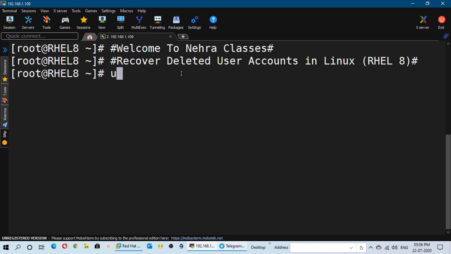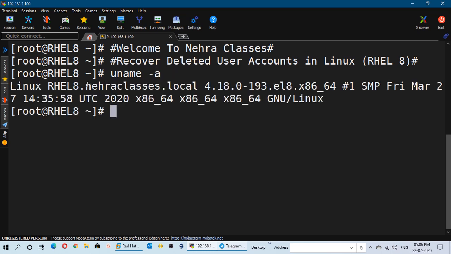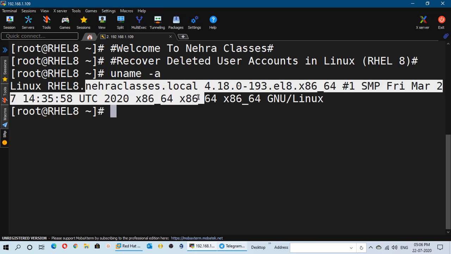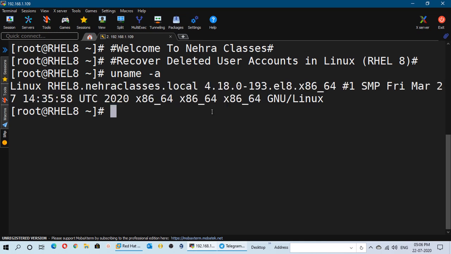In today's video, I am going to show this tutorial on a RHEL 8 machine, where I will first delete a user account from the system, and after that I will show you how you can recover it. After that I will corrupt or delete the /etc/passwd file, and then I will show you the method to recover this file, and then I will show you the method of recovering the shadow or the group file in the system. So without wasting time, let's get started.